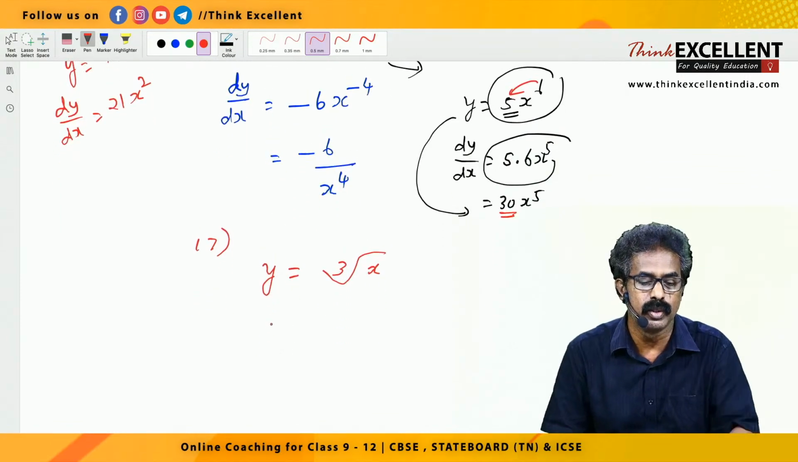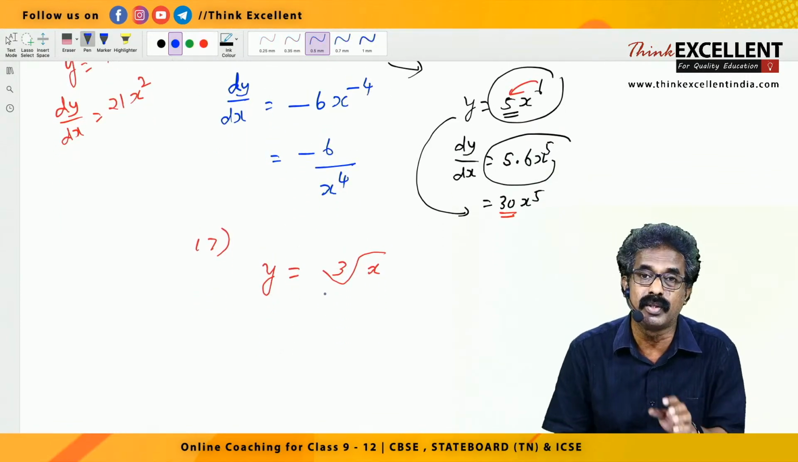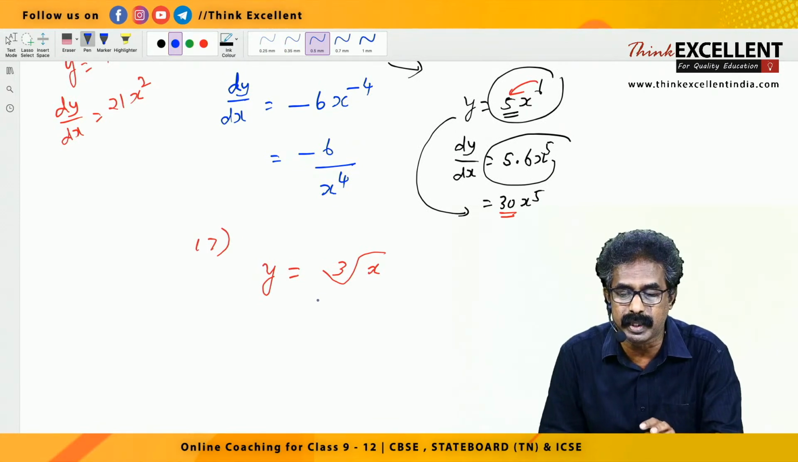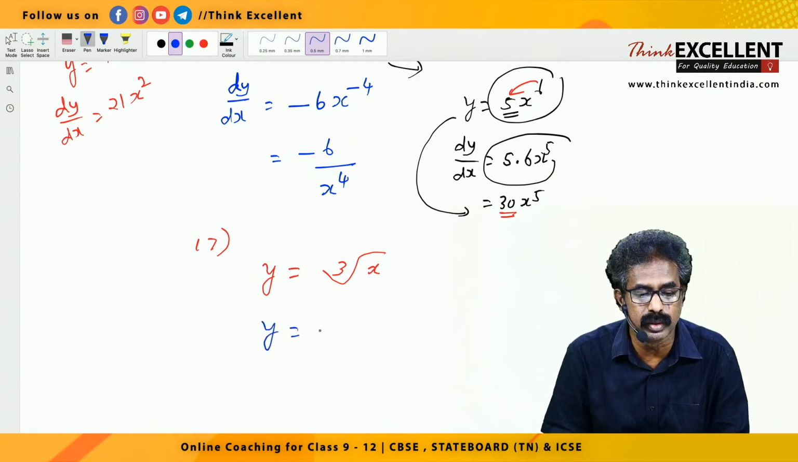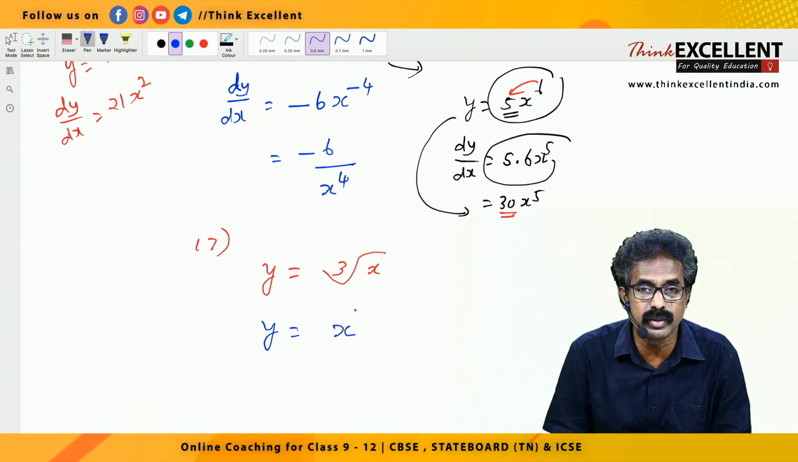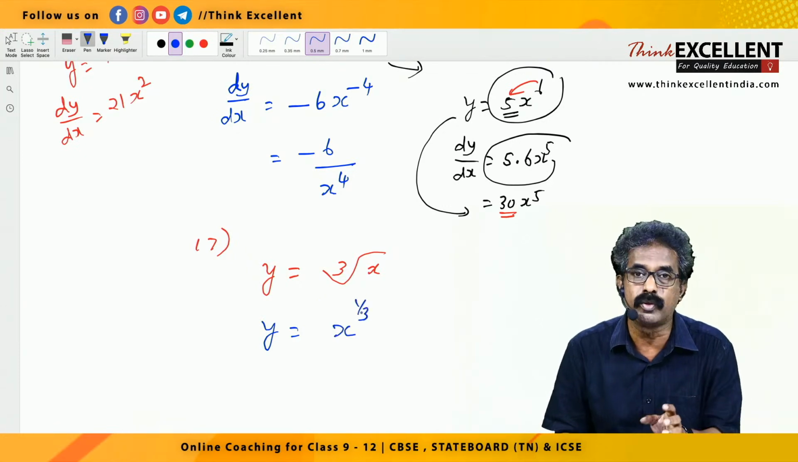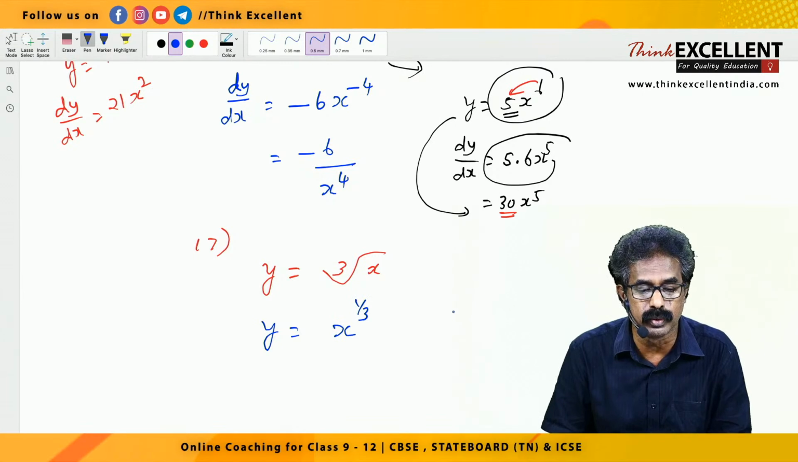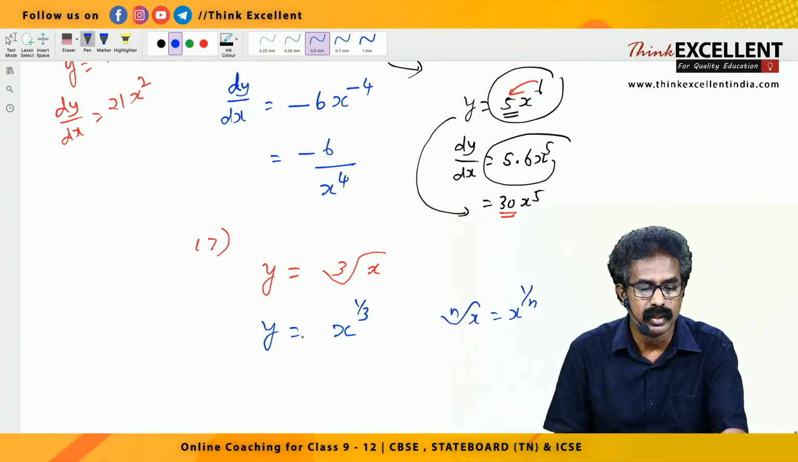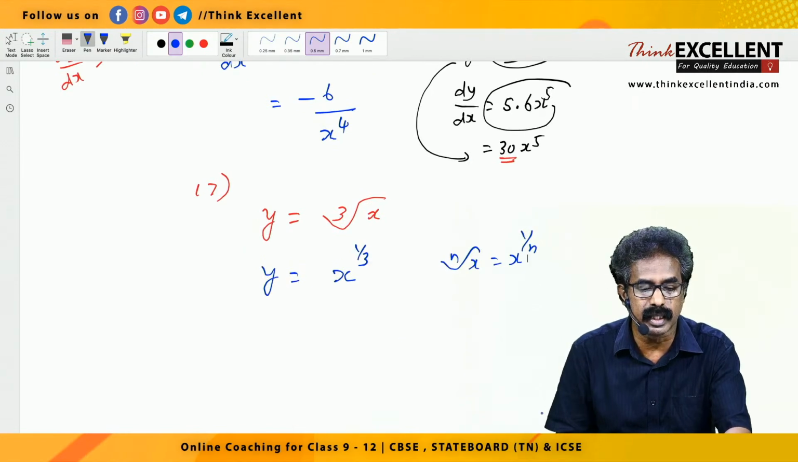What do you do? You have to rewrite. Already I said when you rewrite, don't write dy by dx, right? You write y equal to cube root of x means x raised to 1 by 3. Square root means x raised to 1 by 2. Nth root of x, what's the meaning? X raised to 1 by n. So here y equal to x raised to 1 by 3.